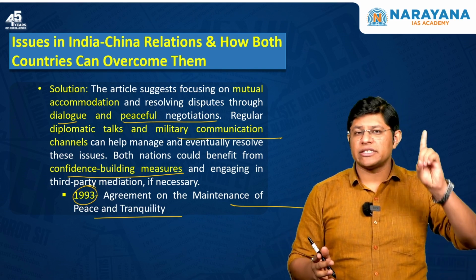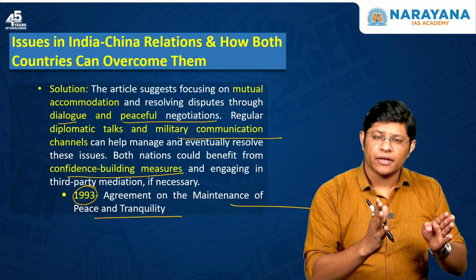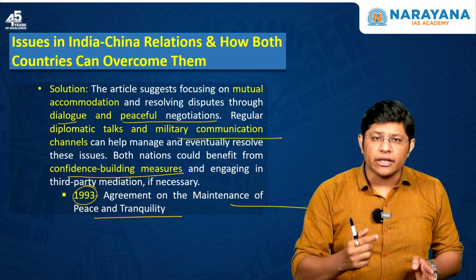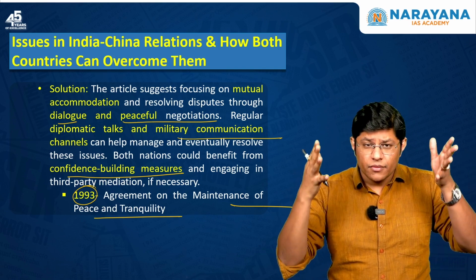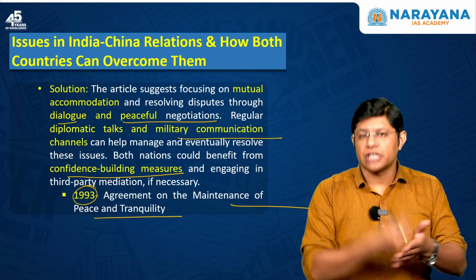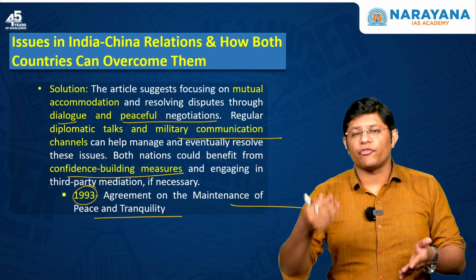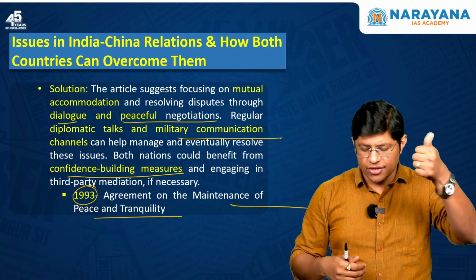So, the first one is the border dispute: the western sector, the eastern sector and the central sector, right? Now, recently in the year 2020, there's a Galwan clash, right? Both the militaries of India and China clashed against each other. There was a skirmish that led to the deaths of a few Indian soldiers as well as Chinese soldiers. So, this is the first issue.